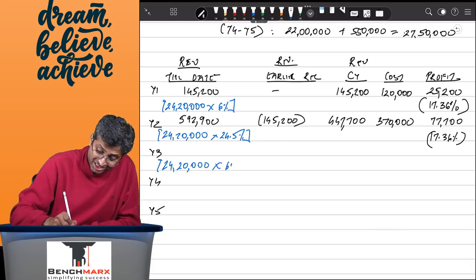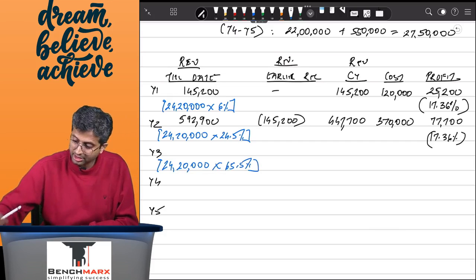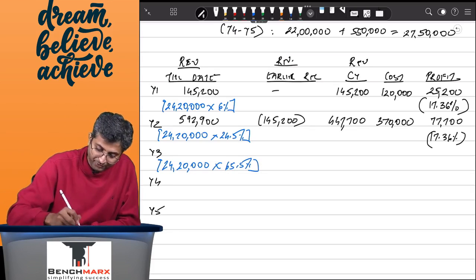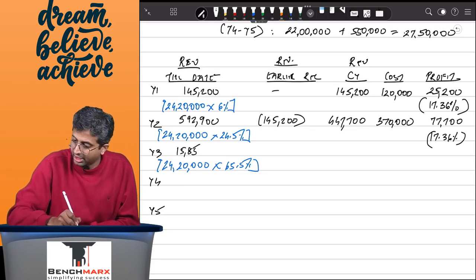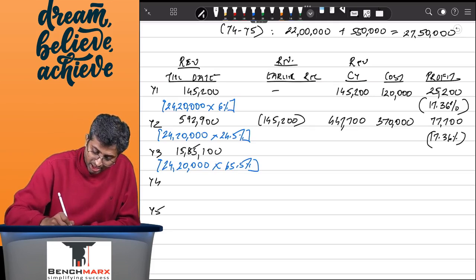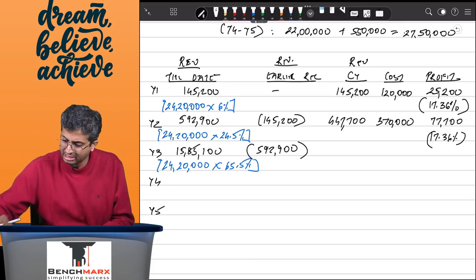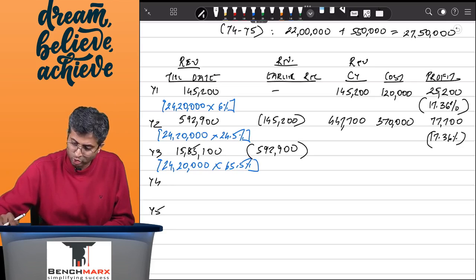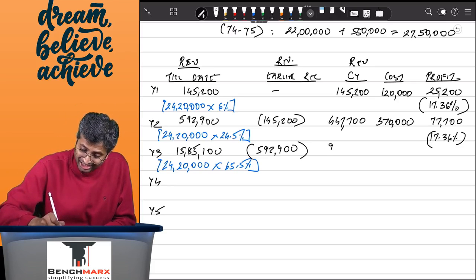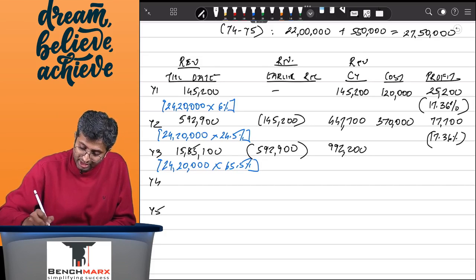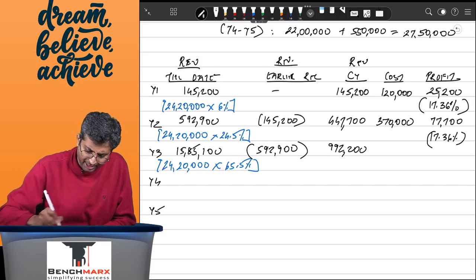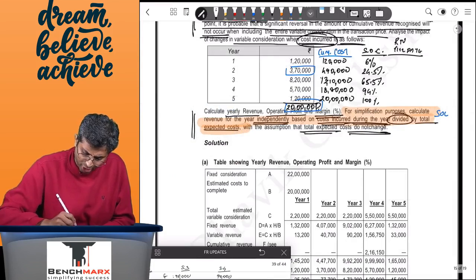24,20,000 into 65.5%. So that's 2420 into 65.5% comes to around 15,85,100 less earlier recorded. I think total of 592,900 has been recorded, 447 plus 145,200, and hence if I subtract 592,900, I do get 9,92,200, against which the cost in this year, I guess, was around 8,20,000.